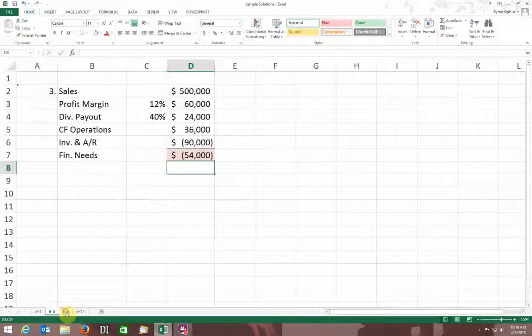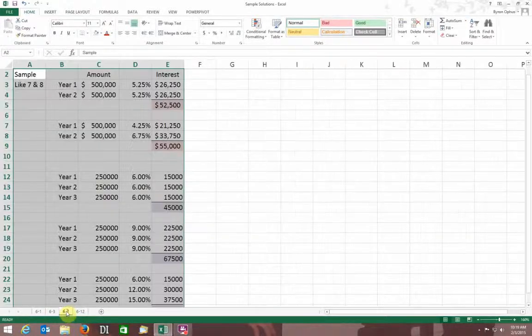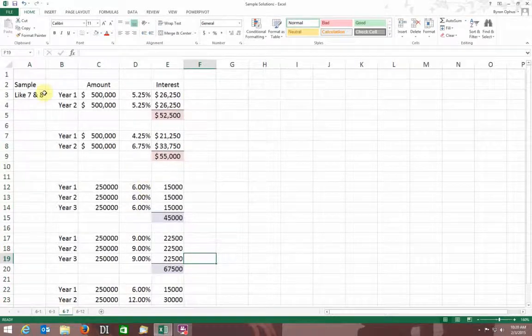So, okay, then you guys have 7 and 8. I did a couple of them that are like 7 and 8. My first example up here is more like 7, and my second example down here is more like 8. I just used different amounts, different interest rates, different total amounts.